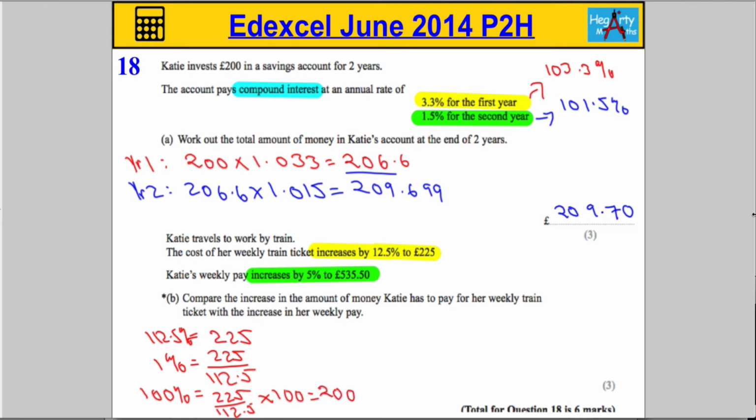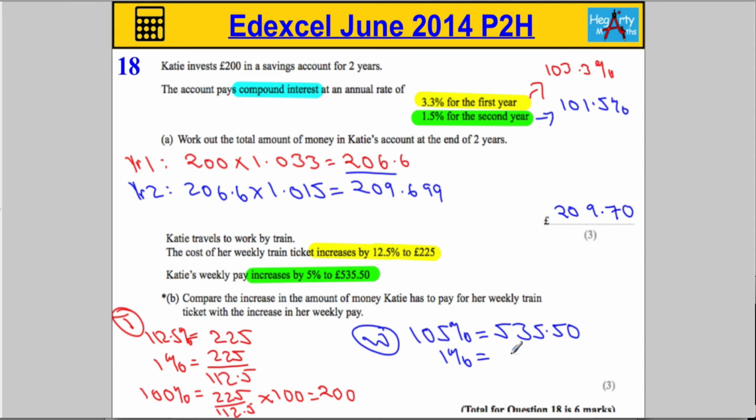Let's look at the wages. So that was the train. Here is her wages. Okay, and we're going to do this in the same way. If her pay increased by 5%, that means she has 105% of what she used to get, and that is the amount, £535.50. By the way, if you're wondering what this topic is, it's called reverse percentages, if you want to look it up.